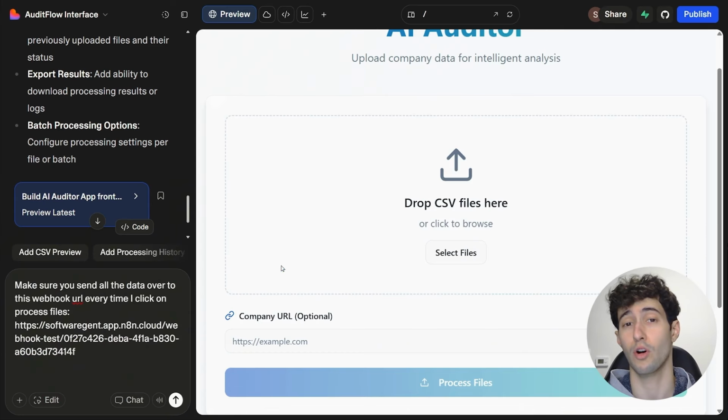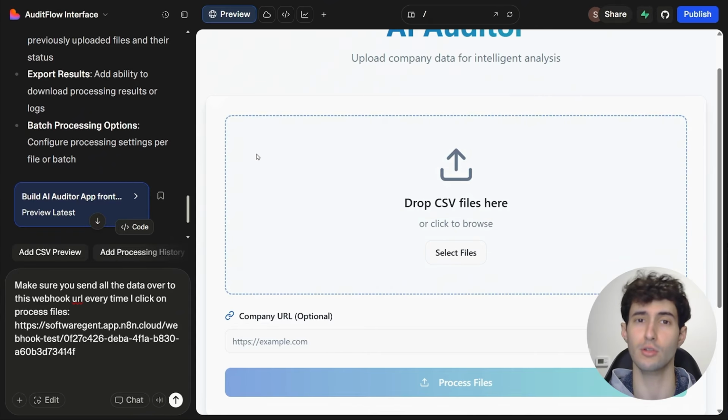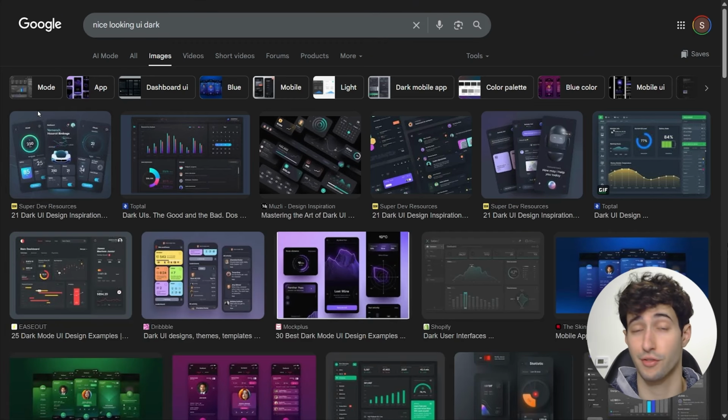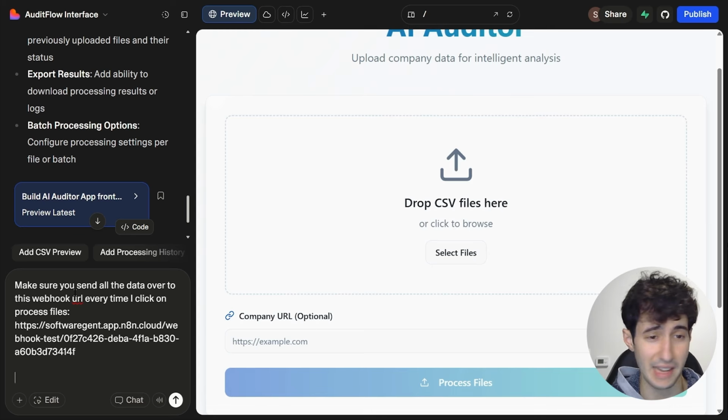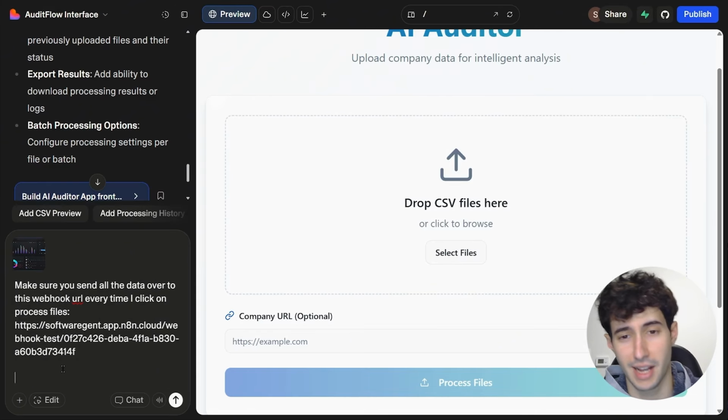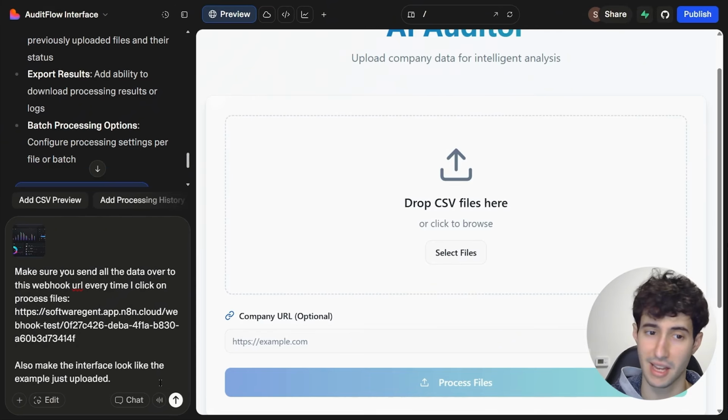And to also visually improve the way this interface looks, I will go over to Google and search for nice looking UI, simply find one that I like. Let's say I really like this one, for example. And then I will simply come over here and download it. And then come back over to Lovable, click on the plus icon over here and click on attach file, upload that file and say something like also make the interface look like the example I just uploaded.